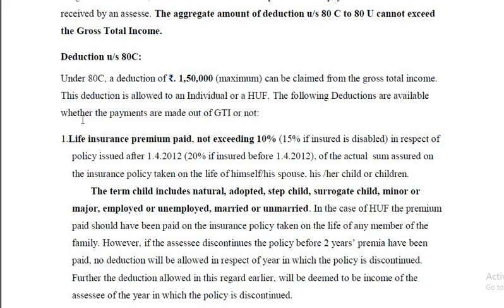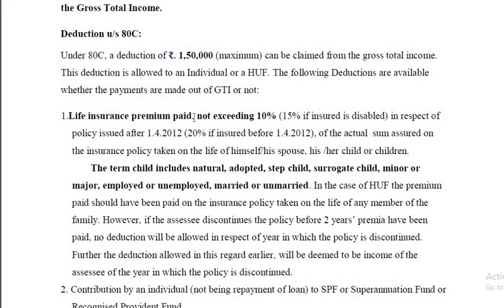The following deductions are available whether the payments are made out of gross total income or not. Okay, yes. First one is LIC premium. LIC premium paid cannot exceed 10% of sum assured. Sum assured means policy amount. Yes, 15% if insured is disabled. So a person who takes a policy is called insured and the insurance company is called insurer. And the policy amount is called sum assured. And what you pay for the policy, that's called premium.